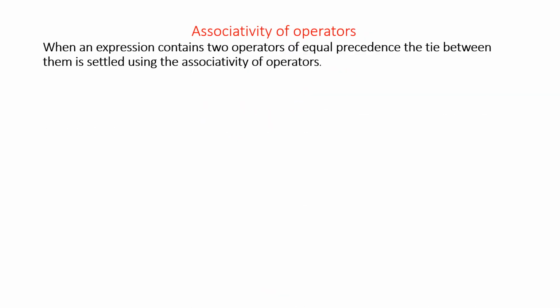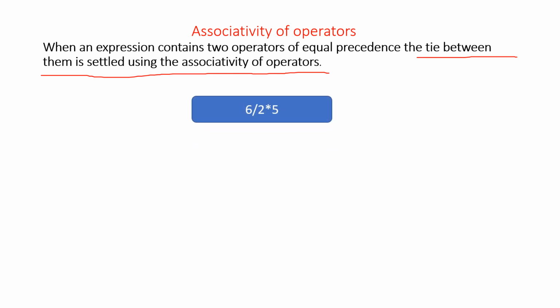Now, associativity of operators. What is associativity? When an expression contains two operators of equal precedence, the tie between them is settled using the associativity of operators. Take one example: 6 divided by 2 into 5. In this statement, we have two operators, the division operator and the multiplication operator.